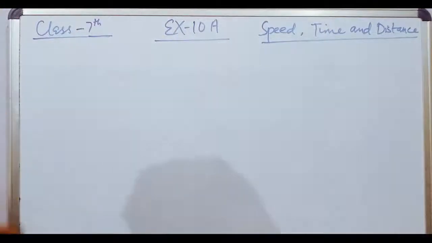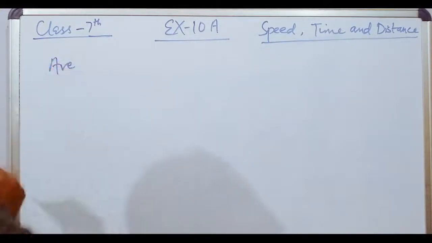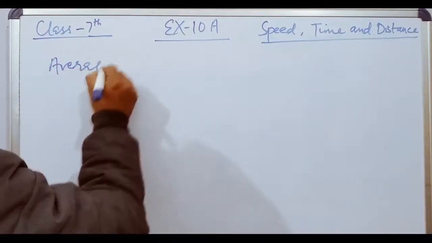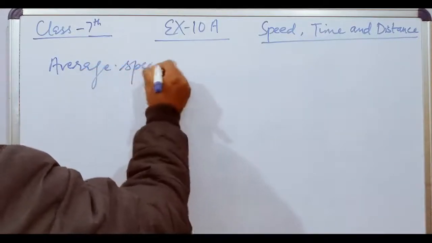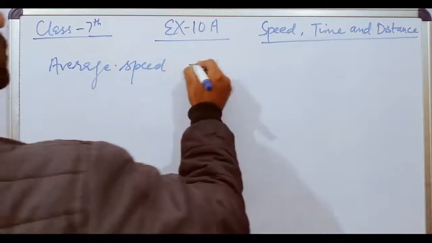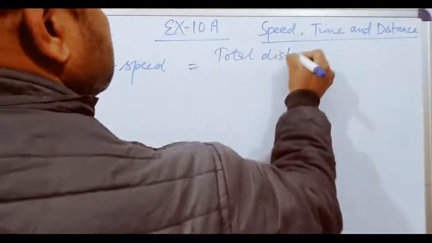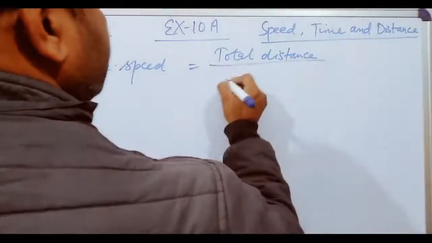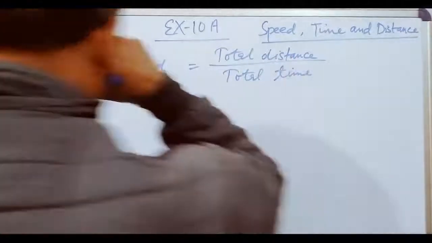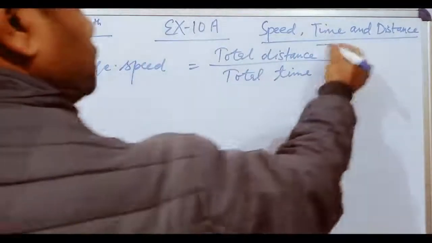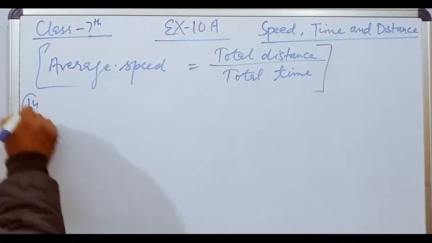Okay, dear students, average speed. What is the average speed? So how will you find the average speed? Average speed equal to total distance upon total time. Okay, this is the formula. On the basis of this formula, we have to do question number 14.